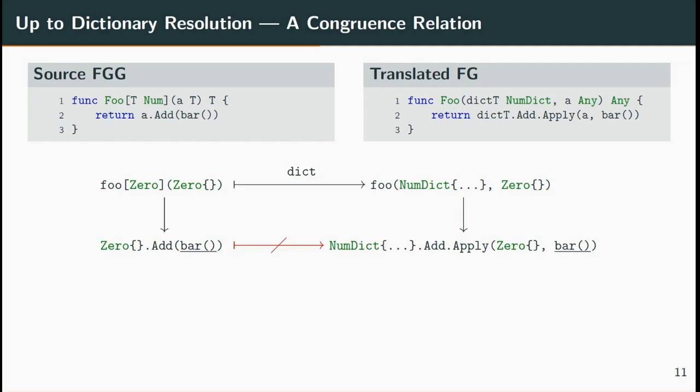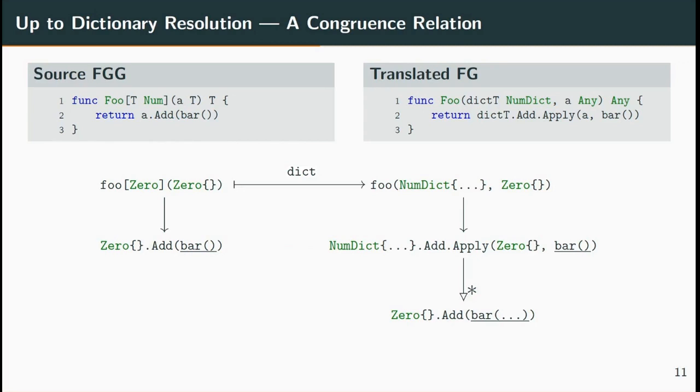Previous work looking at dictionary passing has encountered the same problem and attempted to solve it by using bounded reduction techniques. These approaches cannot be sound and complete. We overcome these limitations by introducing a novel congruence relationship called dictionary resolution, represented here by the open arrow. The dictionary resolution relationship preempts method lookups.